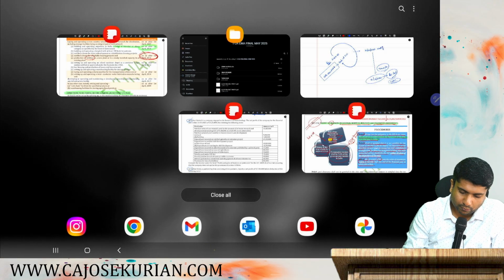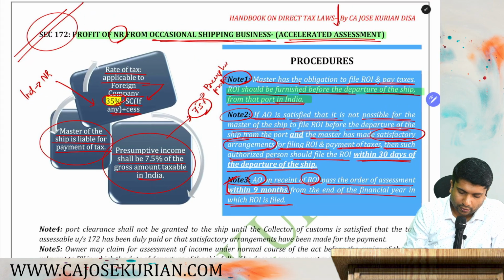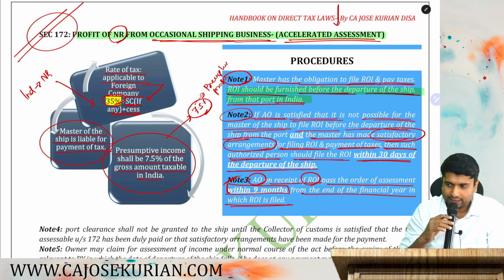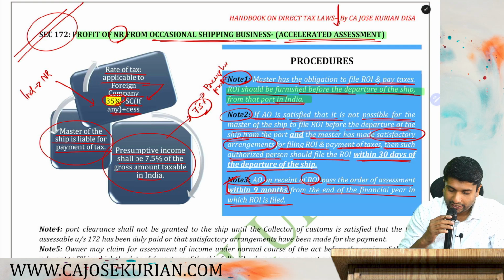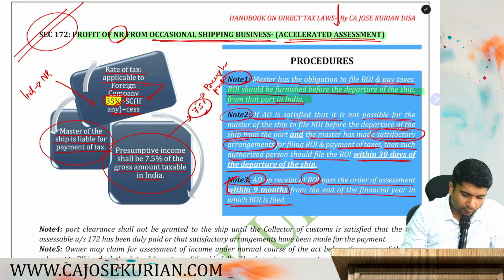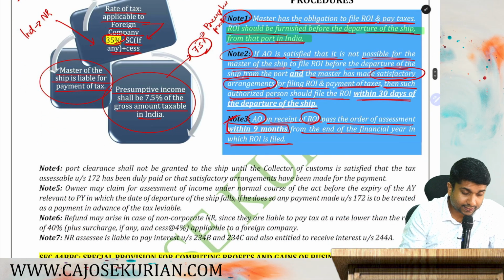Super. So moving on, friends, what is next? The AO, on receipt of the return, passes the order of assessment within 9 months from the end of the financial year in which the return is filed. That's what the department says. Moving on to note number 4. Let's understand what is note number 4.